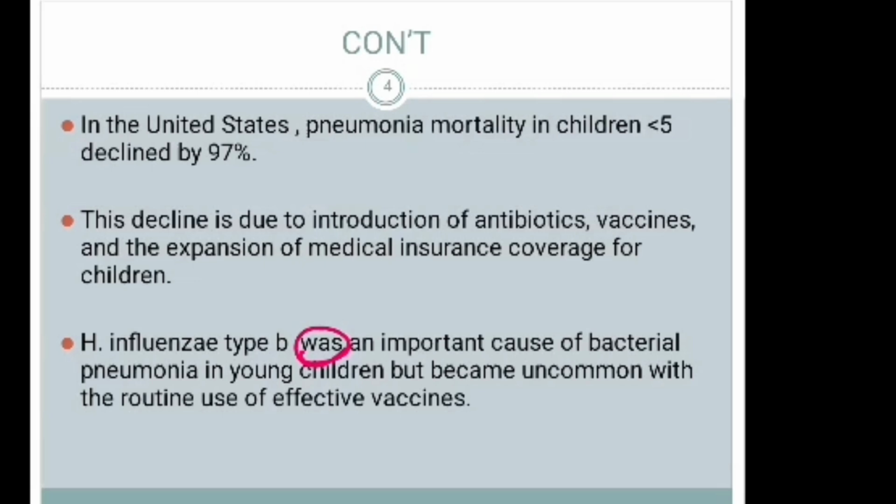Haemophilus influenzae type B was an important cause of bacterial pneumonia in young children, but became uncommon with the routine use of effective vaccines. Due to the vaccines, it is an uncommon cause of pneumonia now, but it was the most common cause earlier. Now it is uncommon due to antibiotics and vaccines for the children.